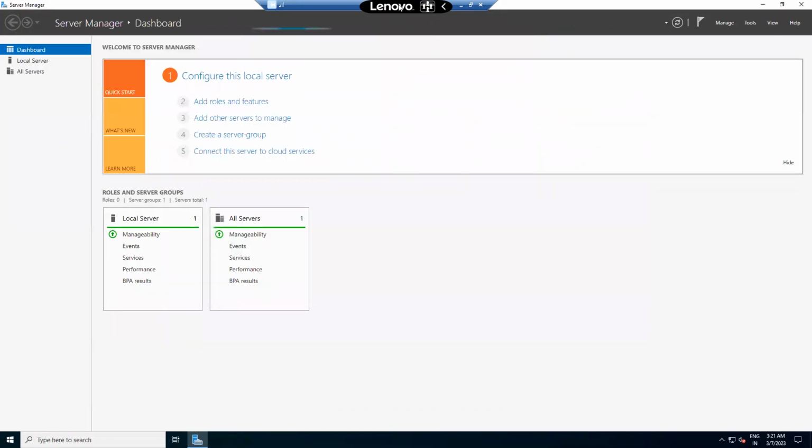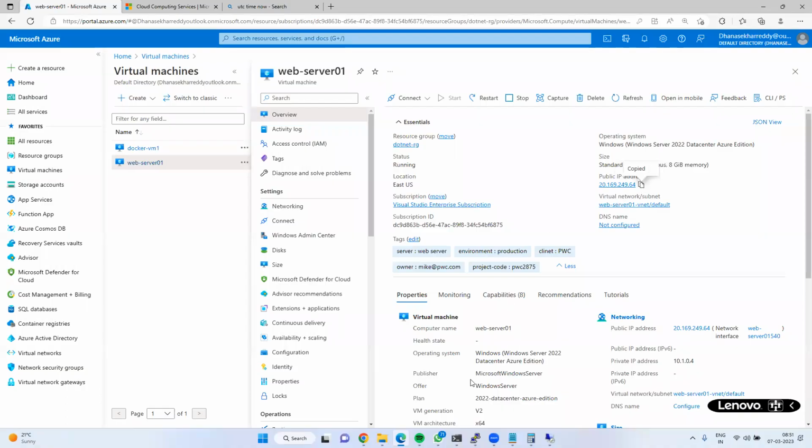I am pinging in the chat. You people also can communicate with this machine. Why? Because it is a public IP. You people can sit anywhere in the world and communicate with this machine. This is the IP, username cloud admin, password SharePoint @123. If you want, you can try.